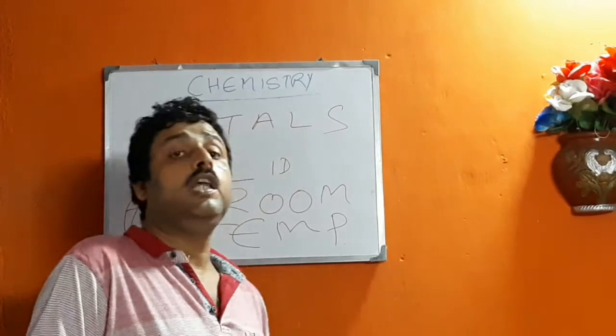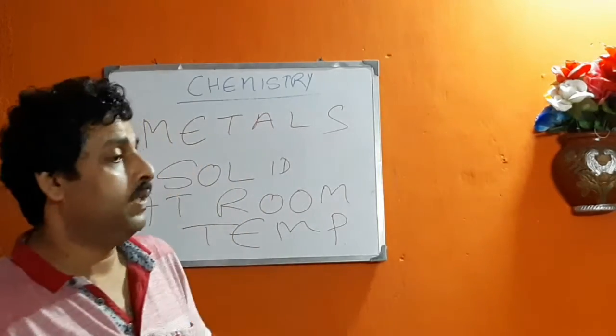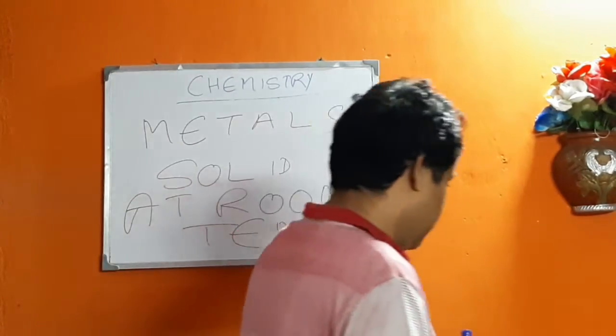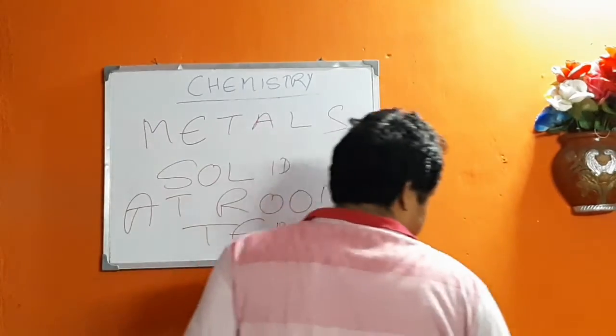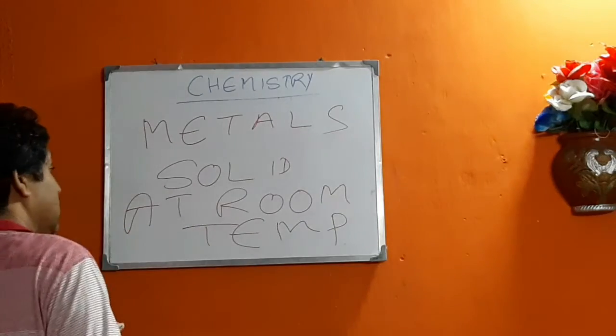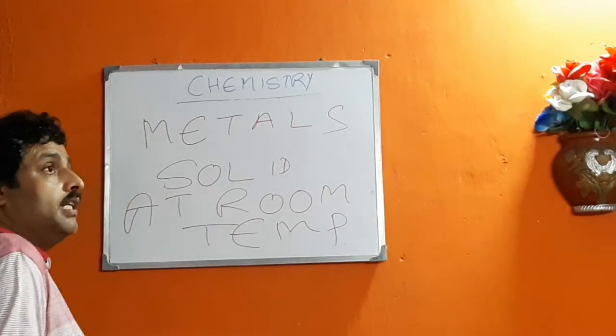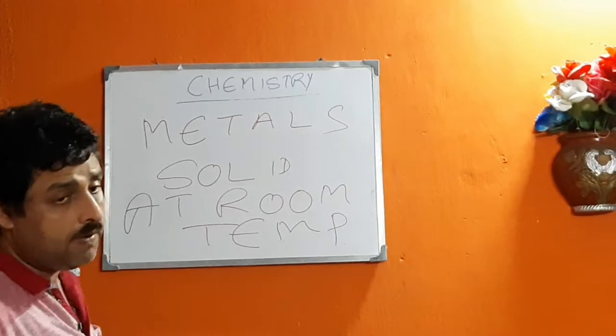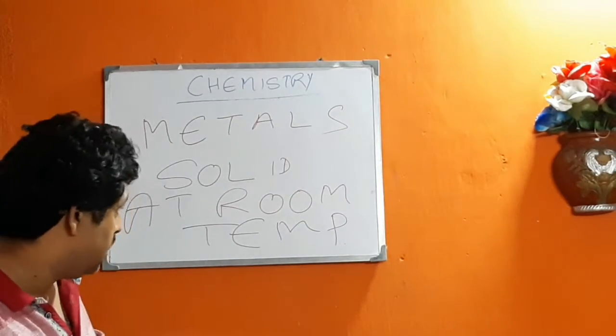Mercury is a liquid metal at room temperature. Metals are generally ductile, that is they can be drawn into wires, but zinc is an exception. It is non-malleable and non-ductile.